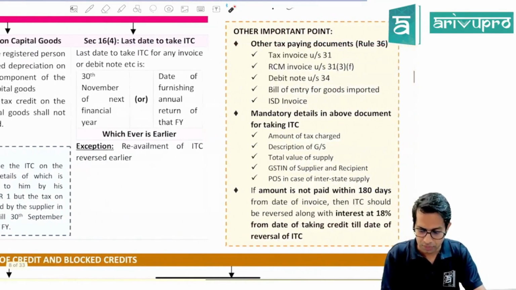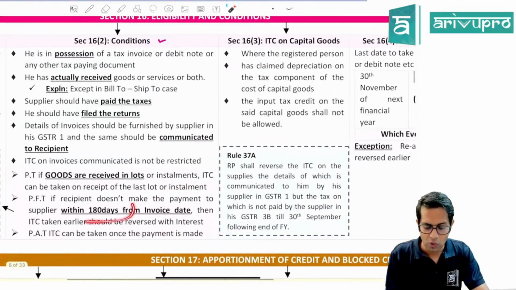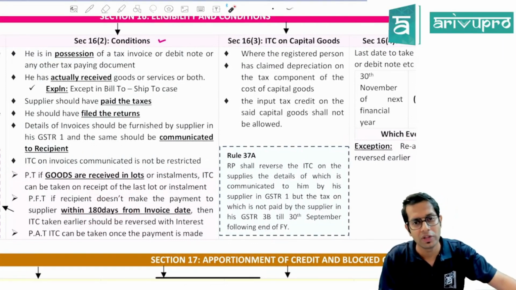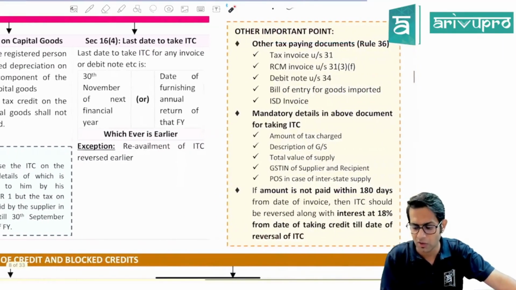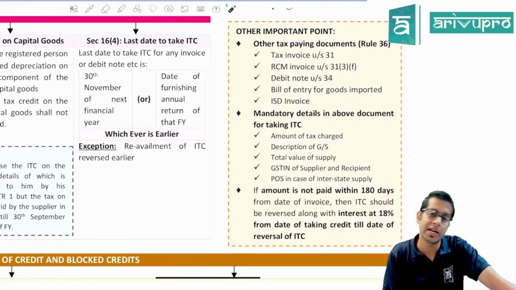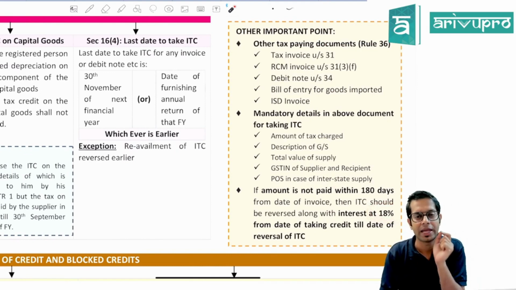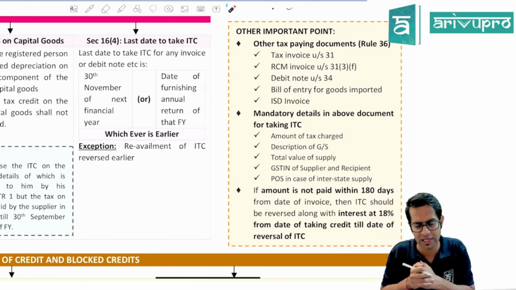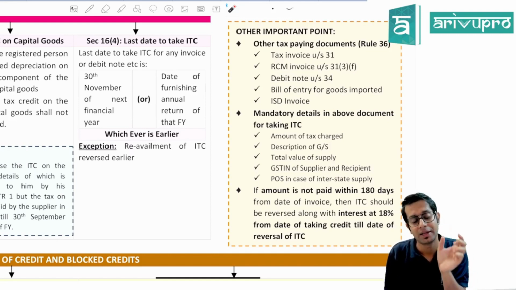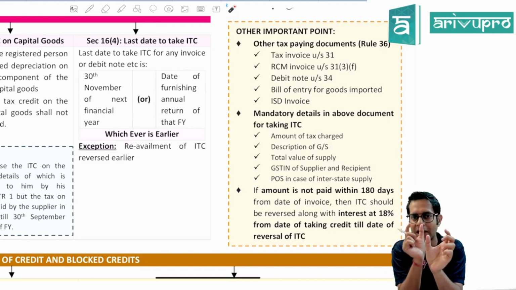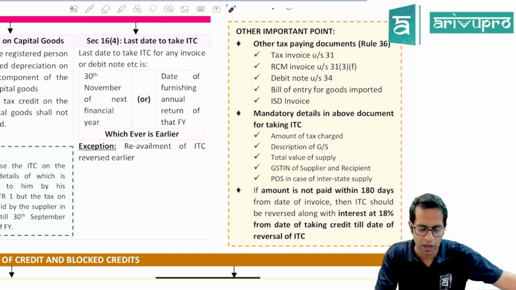Now, sir, you said that if I don't make the payment within 180 days, I'll have to reverse the input tax credit along with interest. Sir, what is the rate of interest? Sir, the rate of interest is 18% per annum, and this interest is required to be calculated from which date to which date? Sir, interest is required to be calculated from the date of taking the input tax credit till the date of reversal of input tax credit. Sir, on what amount should I calculate the interest? Sir, you will have to calculate the interest on the unpaid amount, the tax on the unpaid amount.